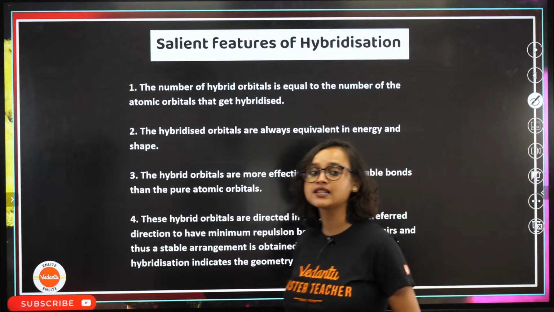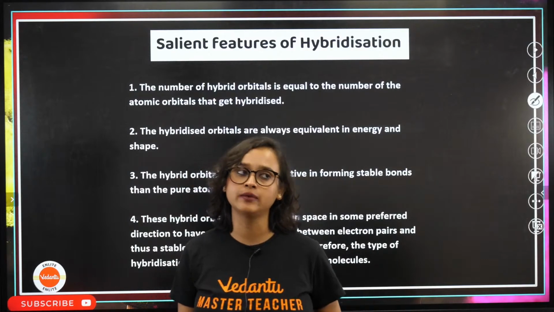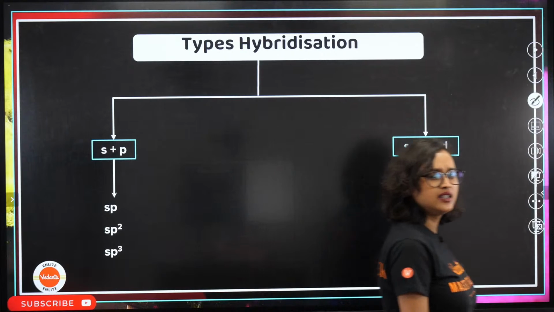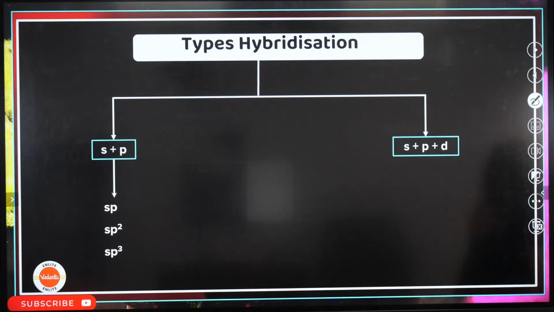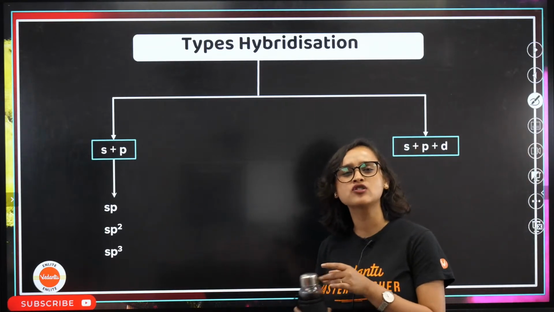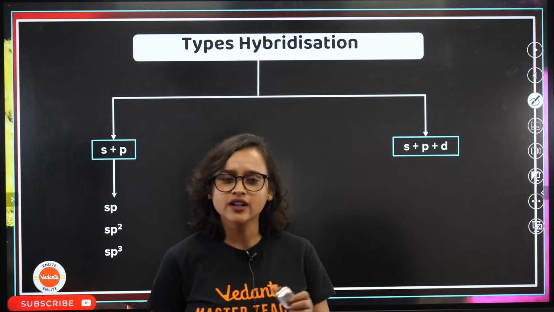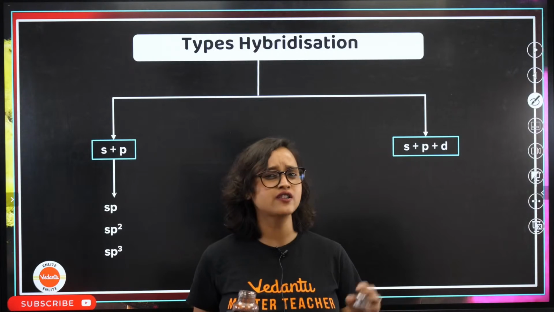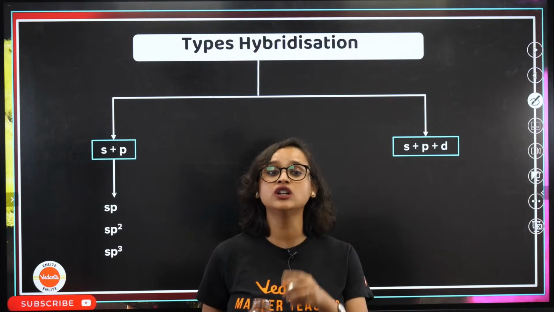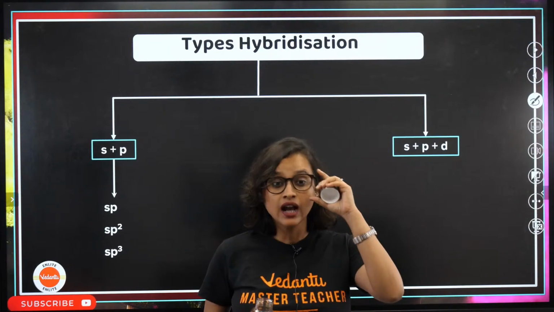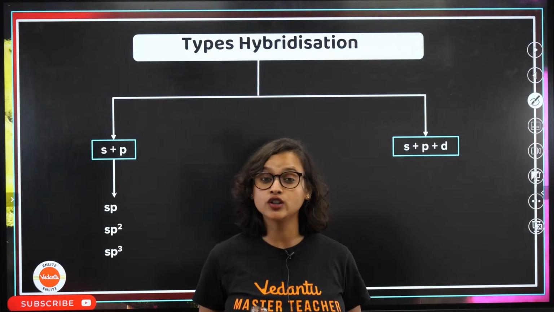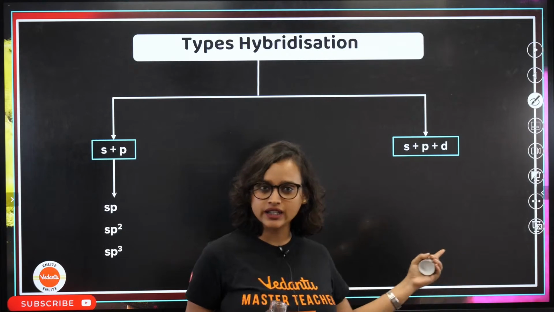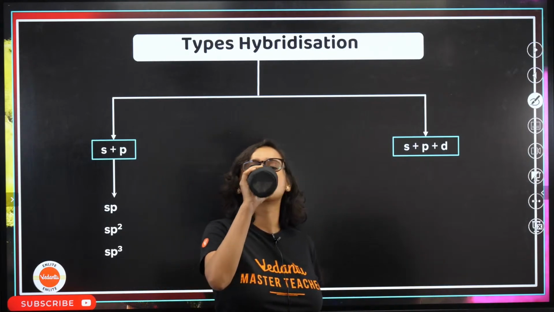Somebody asked me, ma'am, why did we have hybridization? But you saw, in valence bond theory, how many limitations it had. Even in the coordination compounds chapter, we have read that valence bond theory was not at all sufficing our problems, which is why we had to learn about crystal field theory. And at that time, we kept talking about molecular orbital theory, which is what we are going to read. Molecular orbital theory is coming up in the next 2 minutes.